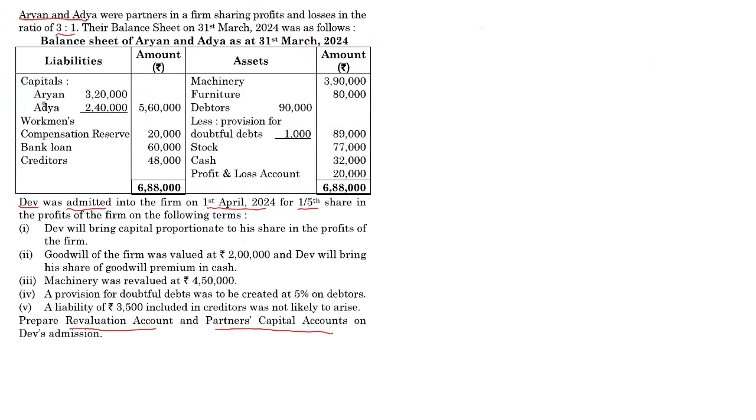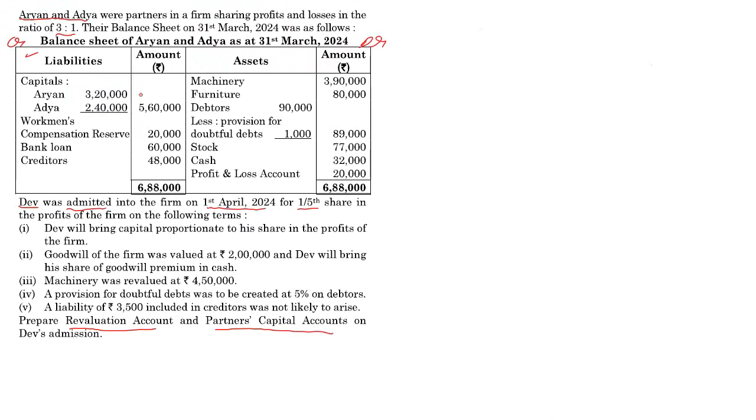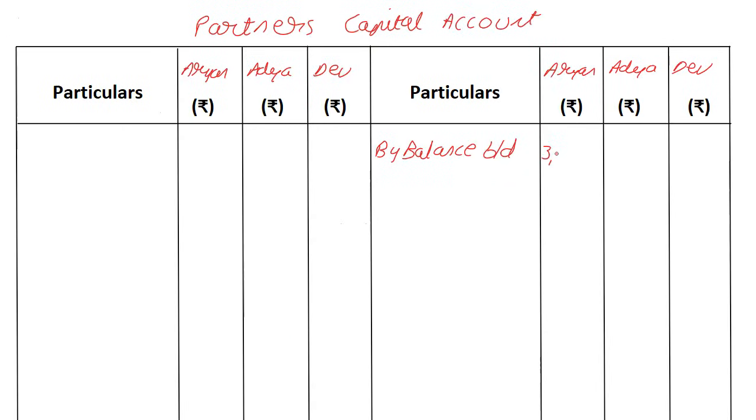Now I'm going to go line by line. Aryan and Adya, we have got capital account balances. Remember, capital account is on the liability side. All items on the liability side have a credit balance. All items on the asset side have a debit balance, just for your reference. So I'm going to go to the capital account on the credit side and write by balance brought down. We are talking about 3,20,000 and 2,40,000.